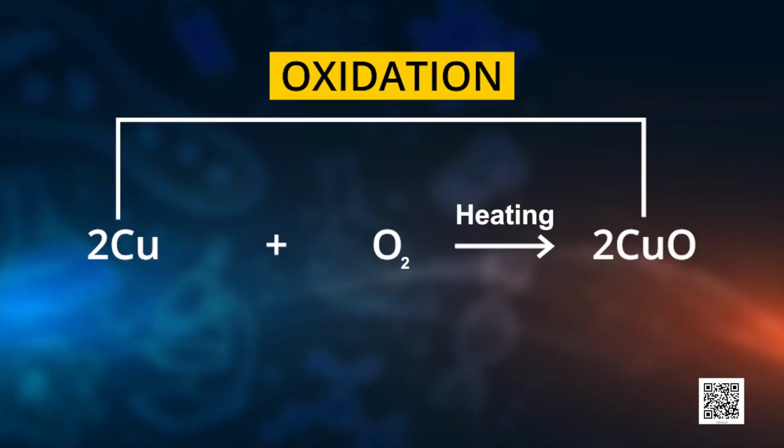Well, I'm sure you must have guessed it right. Oxygen from air starts reacting with copper. And what will you observe? The surface of copper powder will turn black. This is because oxygen gets added to copper and copper oxide is formed. And you can very easily represent this chemical reaction. See on your screen, copper and oxygen on heating are giving copper oxide.